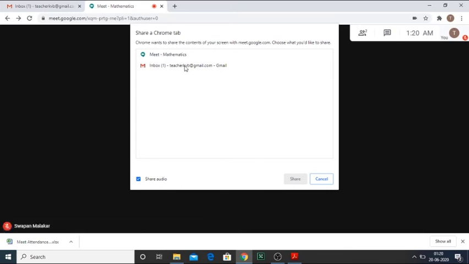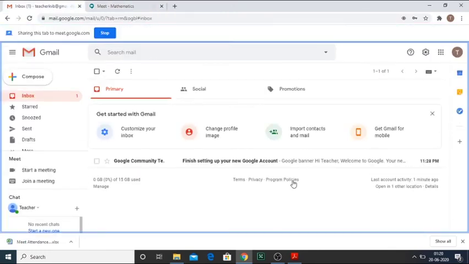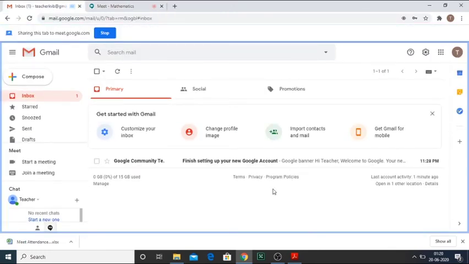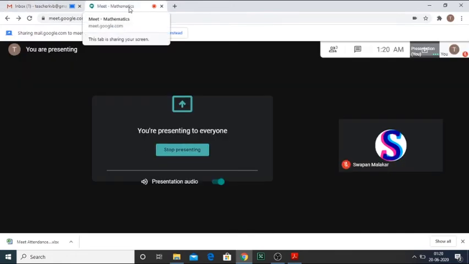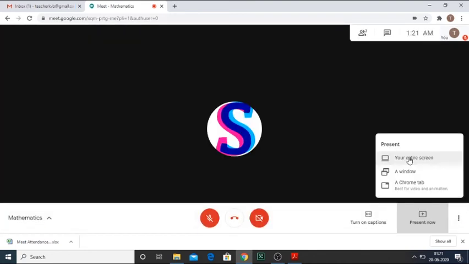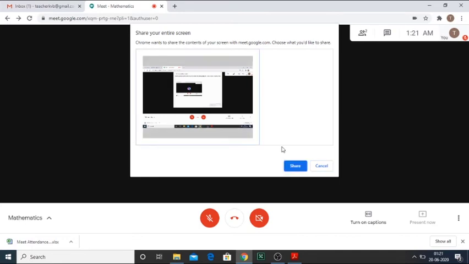Suppose I select the tab of my email, that is the Gmail account tab. Now I click on that tab. Now this tab is being shared to each and every student. And if I go to the next tab, or to some other place, the student will not see it. Student can only see this Gmail tab. Now let me go with the normal part. I'll share every window. Now the total window I have shared, again as I have done in the earlier case.